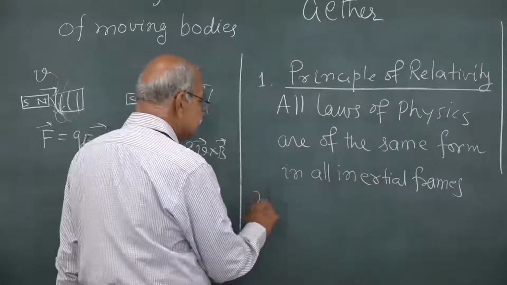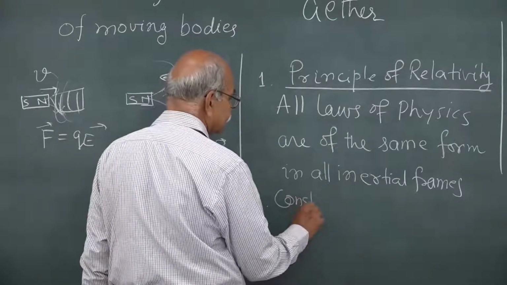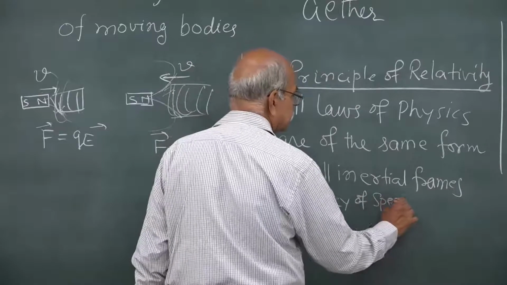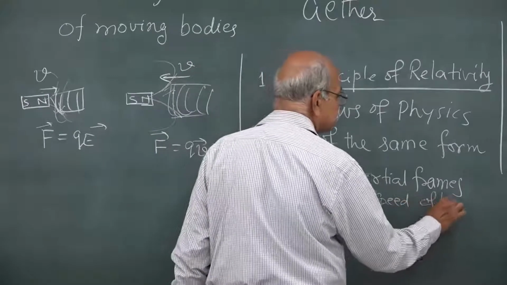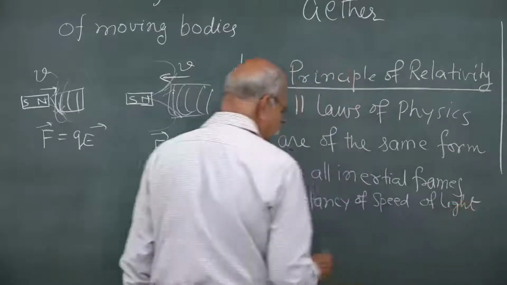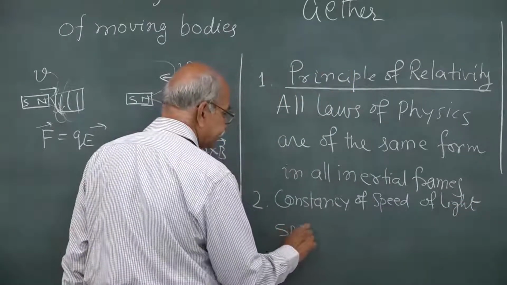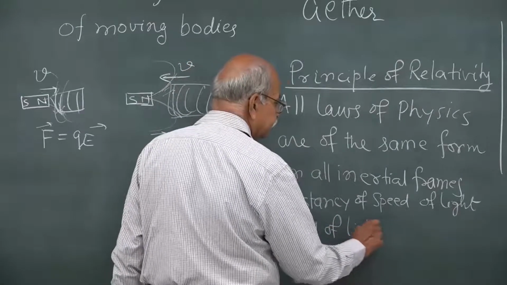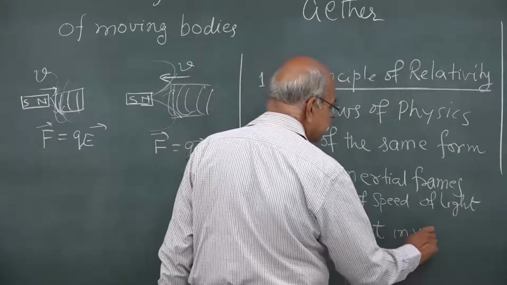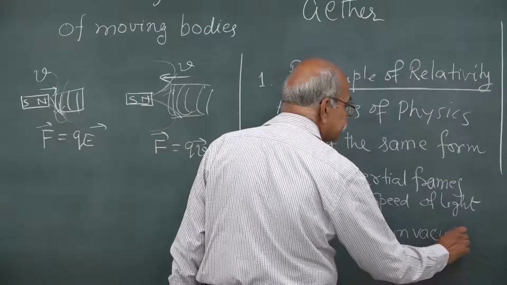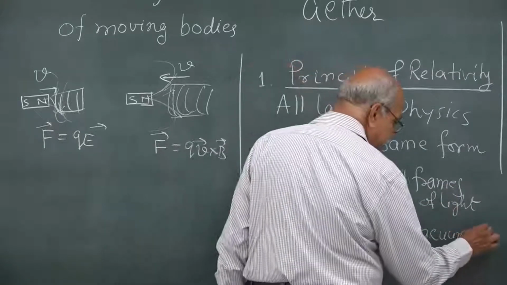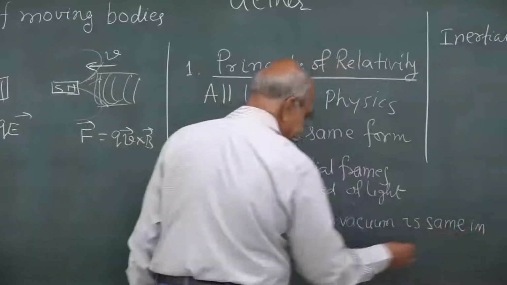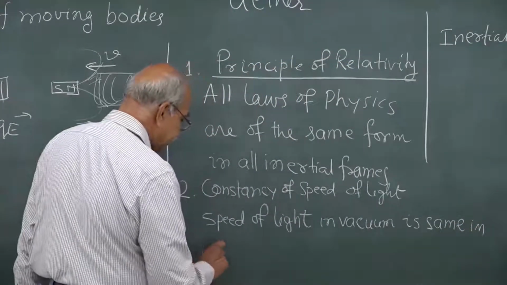The second is constancy of speed of light. Speed of light in vacuum is the same in all inertial frames.